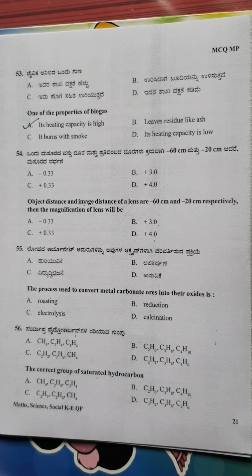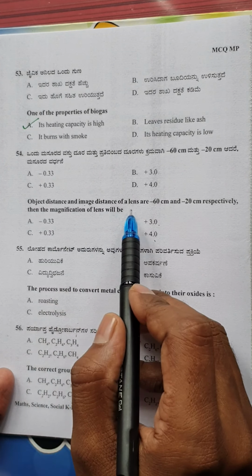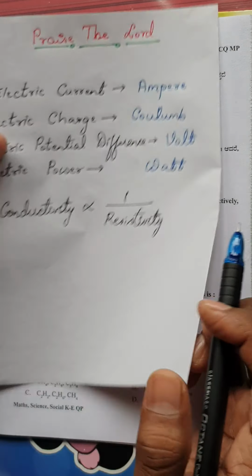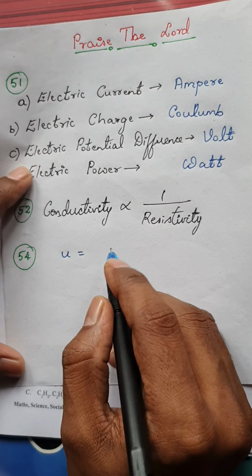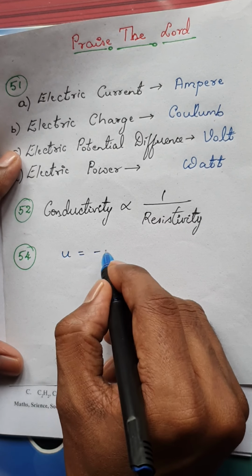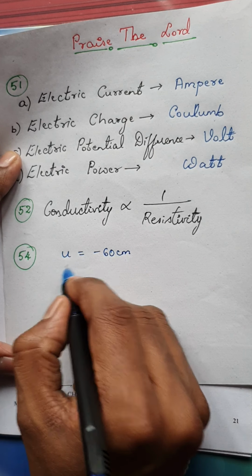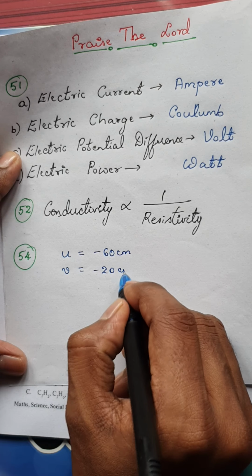Now you can note down the data given. This is a very simple problem. Object distance and image distance are given. Object distance, usually denoted by u, is minus 60 centimeter. Please note it down. Next, image distance, denoted by v, is minus 20 centimeter.